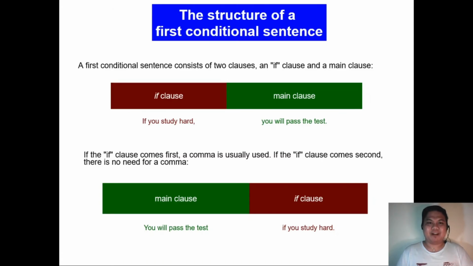The structure of a first conditional sentence says that a first conditional sentence consists of two clauses: the if clause and the main clause. The phrase under if clause, if you study hard, and the phrase under main clause, you will pass the test. And since the if clause comes first before the main clause, we have the comma before the main clause comes.